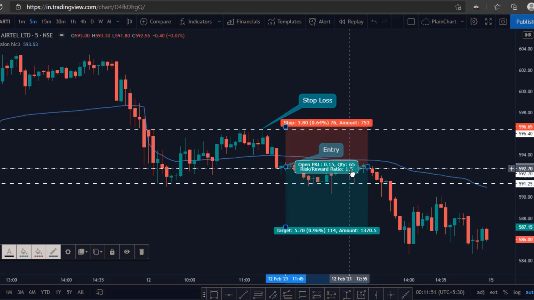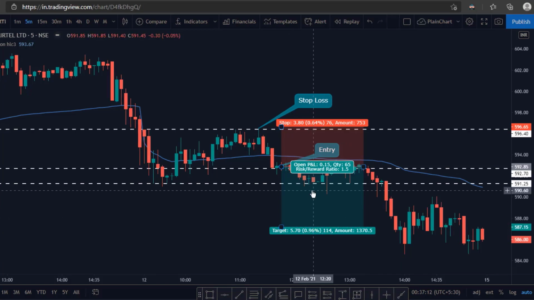Okay, so this is exactly our risk reward ratio. If you can see, our target has been met. Stop loss is for 3.8 points and target is for 5.7 points. Okay friends, so this was our short trade. Let's now quickly see how to take a long trade using this same strategy.